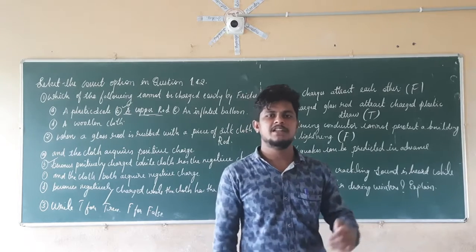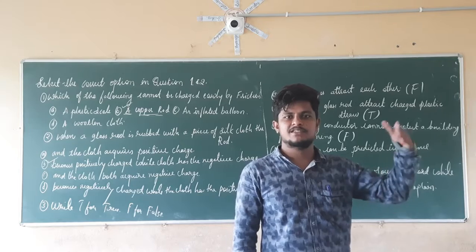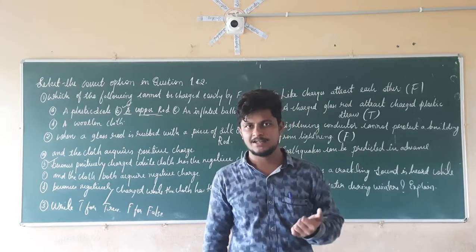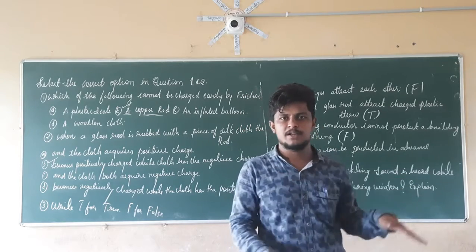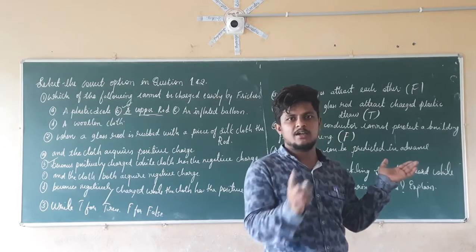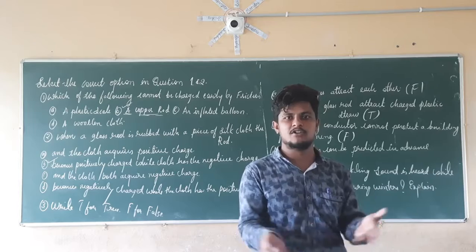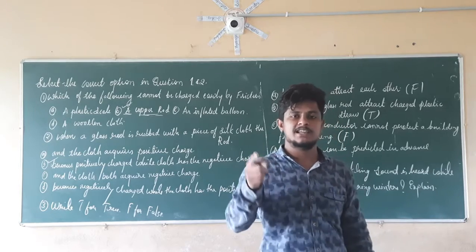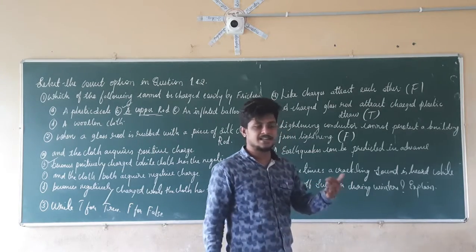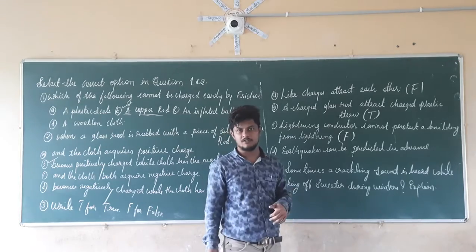So what will happen when lightning strikes the building? Lightning strikes the lightning conductor, and whatever charge is discharged from the lightning goes directly to the earth through the lightning conductor, in the earth where a copper plate is placed. So there is direct transmission of the charge from that conductor to earth, and no damage is going to happen to the building. Lightning is not striking the building, it is striking only the lightning conductor. So lightning conductors protect a building from lightning, and this statement is completely false.